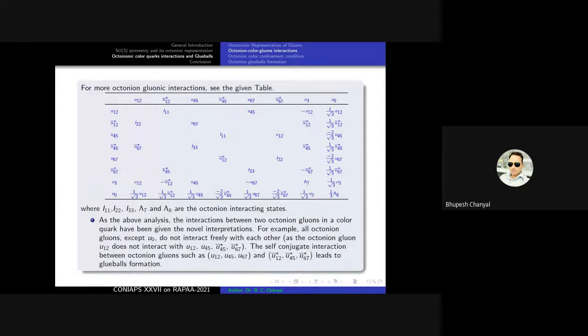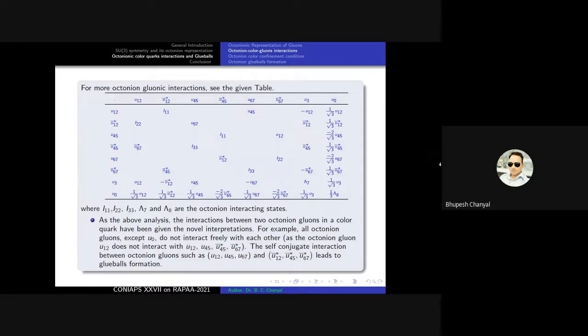For more octonion-gluonic interactions, we have tables. Here we check how the octonionic gluons interact. For example, if the U12 gluon interacts with U12 bar star, the octonion conjugate gluon, what do we get? We get I11, a matrix element.